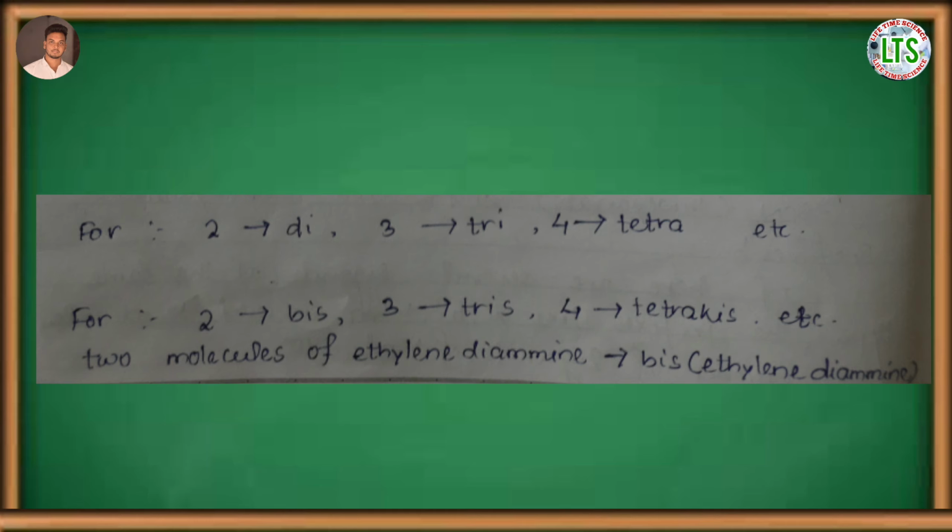For example, for two molecules of ethylenediamine, which is a polydentate ligand, we can write bis(ethylenediamine), and the polydentate ligand remains within the parenthesis.